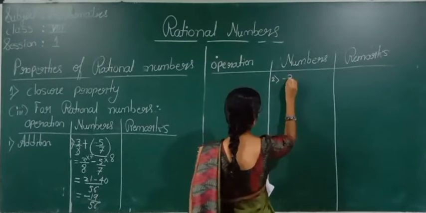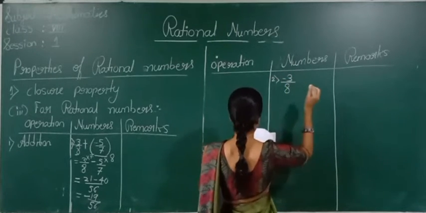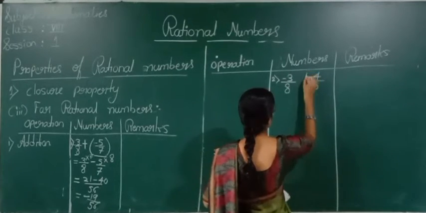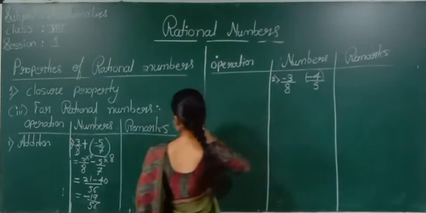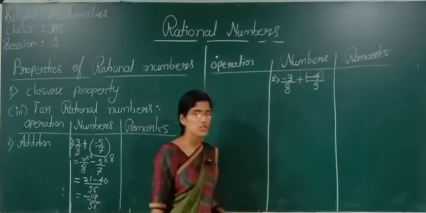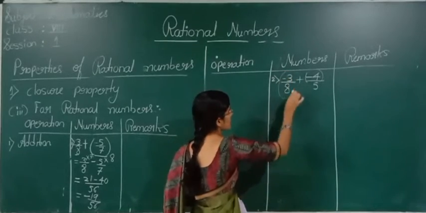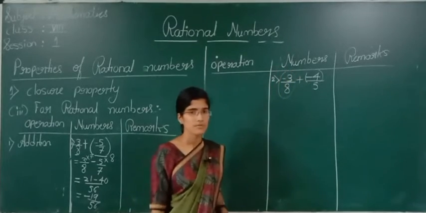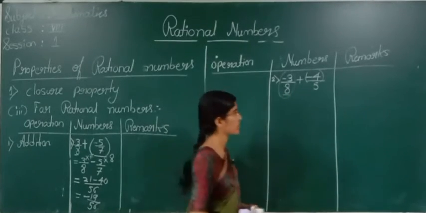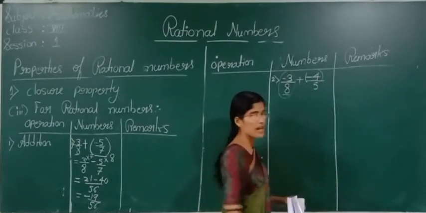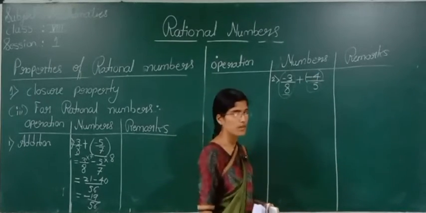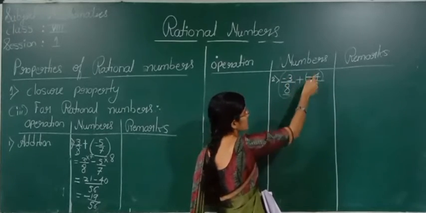See here, minus 3 by 8 is a rational number, and I will consider one more rational number, minus 4 by 5. I will perform an addition operation here. Minus 3 by 8 is a rational number, because the denominator is not equal to 0. Minus 4 by 5 is also a rational number because the denominator is not equal to 0, and these two are integers.